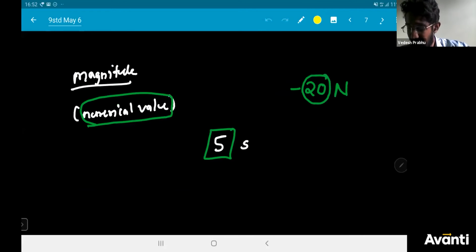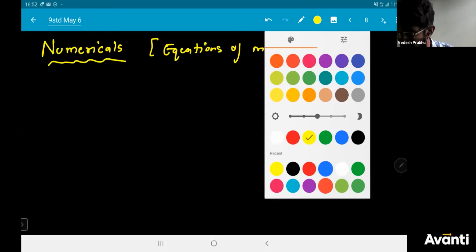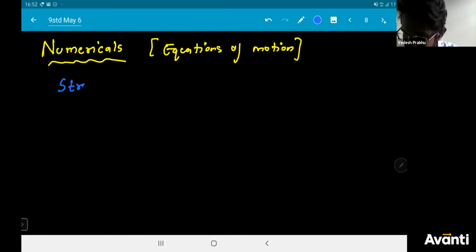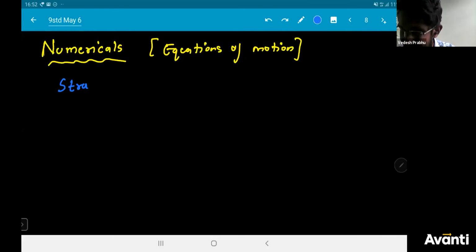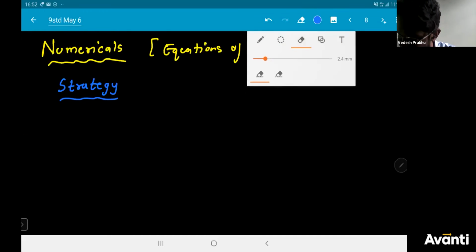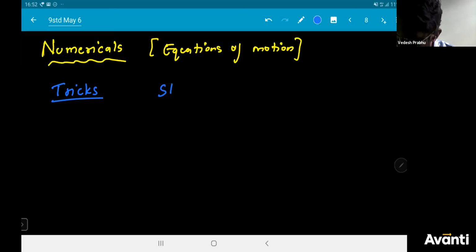So how to solve the numericals? I will tell you, with the help of this strategy. You can follow this strategy so that you will be able to solve any type of question based on equations of motion. Or you can also write this as a trick.